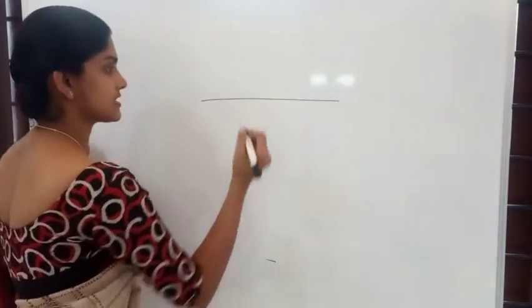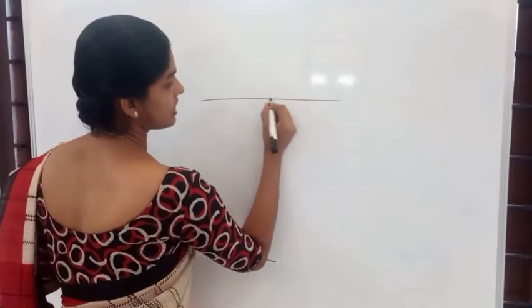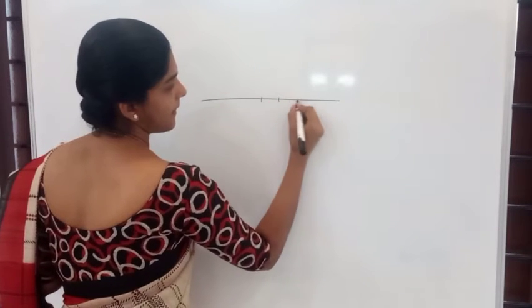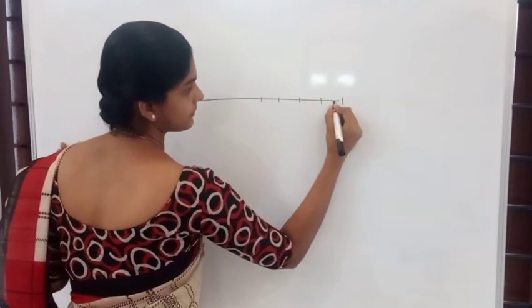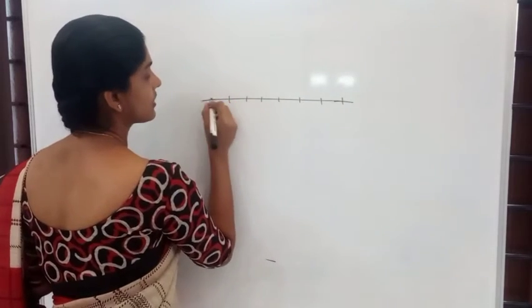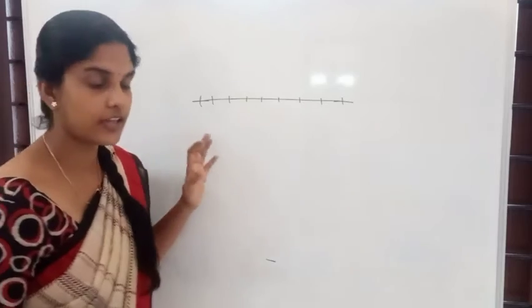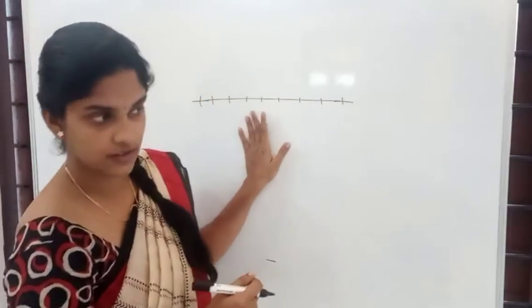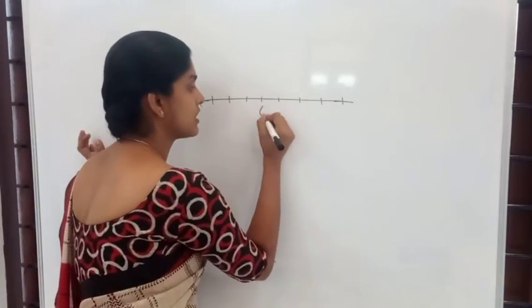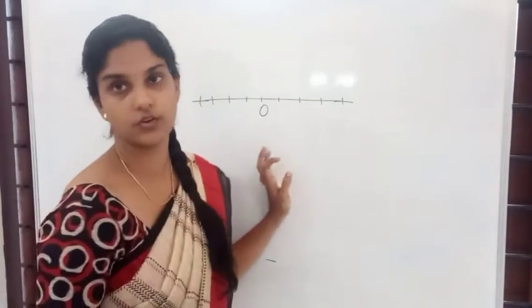And friends will always be together, right? So to make them friends, what can we do? We can keep them close, okay? So this is a line and we shall mark points on this to represent the numbers. Now, for writing the numbers, the center of the line will be marked 0.